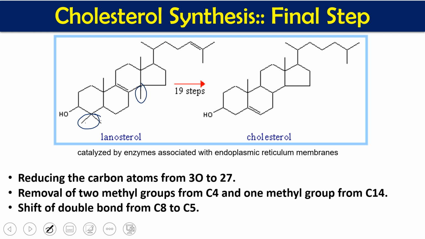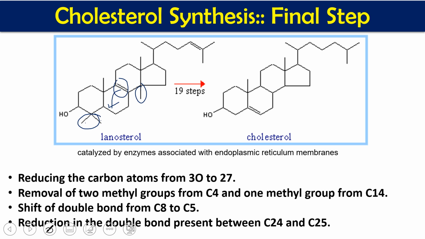Shift of a double bond from C8 to C5. This double bond which was previously here is going to be shifted to this carbon. So that is another change. And last is a reduction of the double bond present between C24 and C25. This is going to be hydroxylated, so it is going to be reduced. So these are the different changes that occur when lanosterol is converted to cholesterol, and ultimately we are going to get cholesterol for our usage.